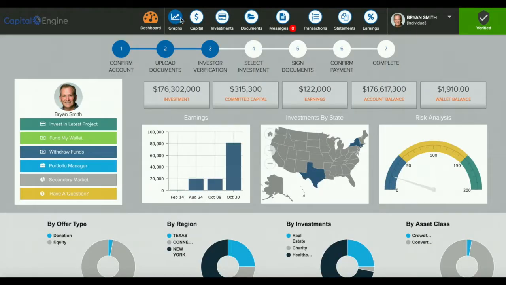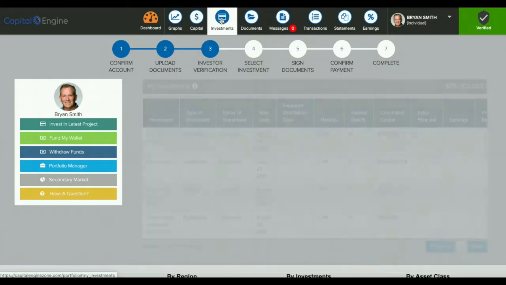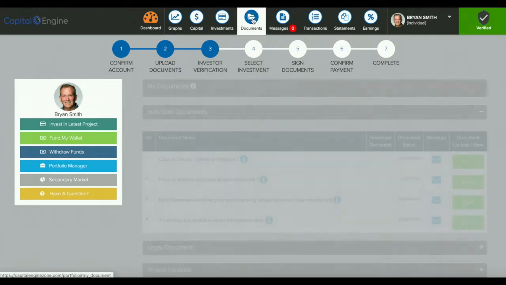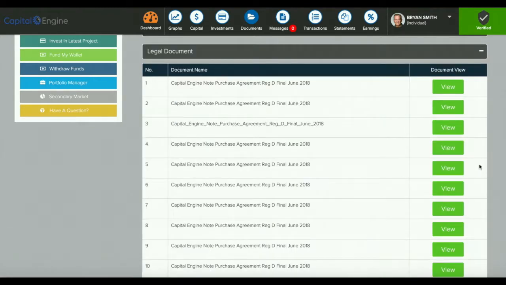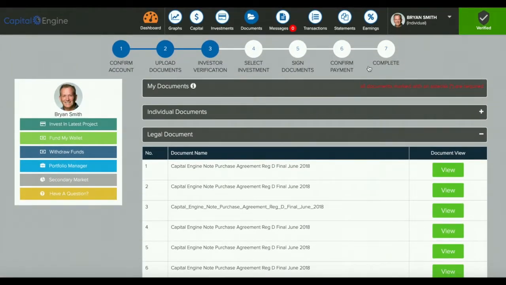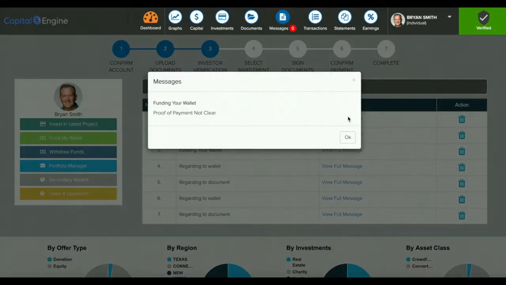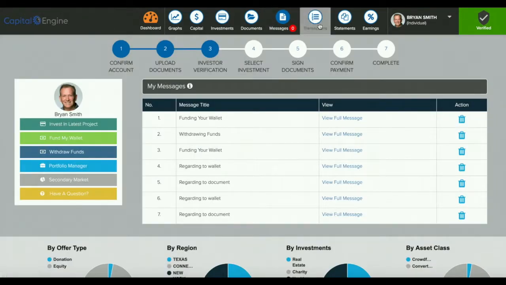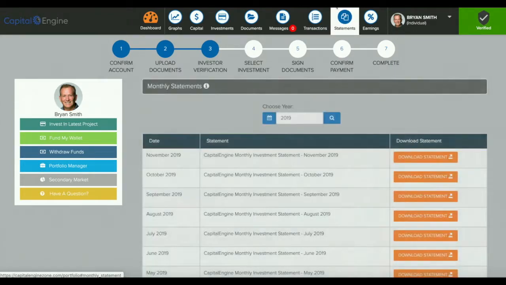Our comprehensive dashboard provides detailed tabs for committed capital, investments, document management, KYC, AML, and legal, messaging, transactions, view monthly statements and earnings.